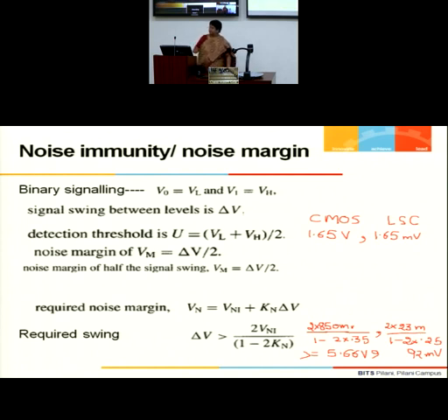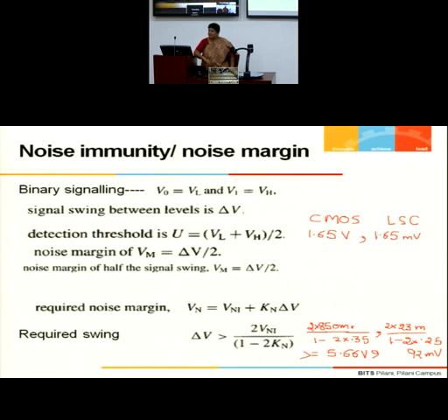And if I do similar calculations for current mode signaling, it comes out to be only 92 millivolts. Only 92 millivolts. Delta V is the requirement, that's all. To cross the noise barrier, my signal has to be more than a 92 millivolt span, and I would be able to detect my signal.